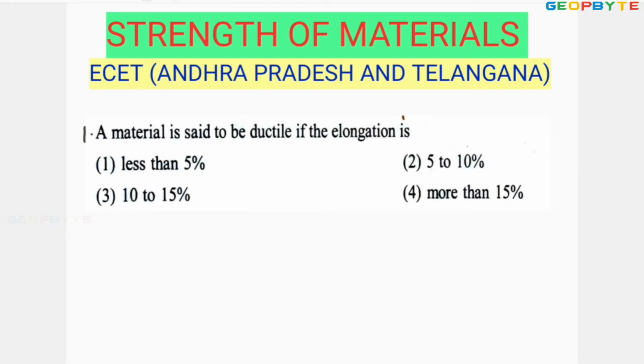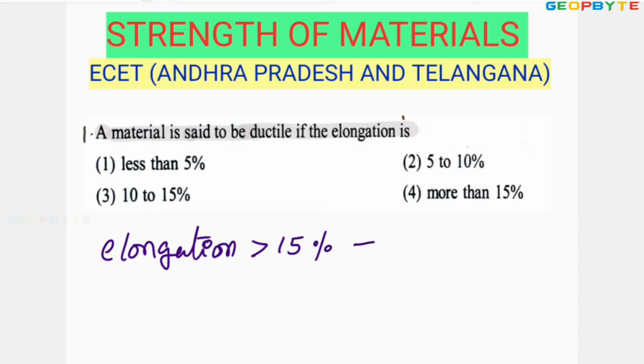Look at the very first problem. A material is said to be a ductile material if the elongation is greater than 15%.